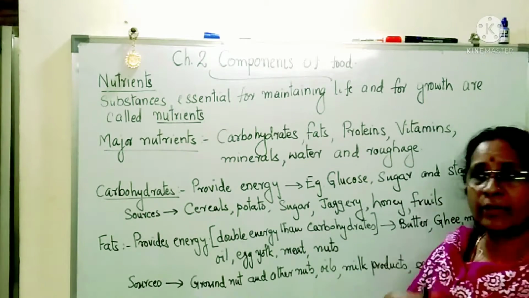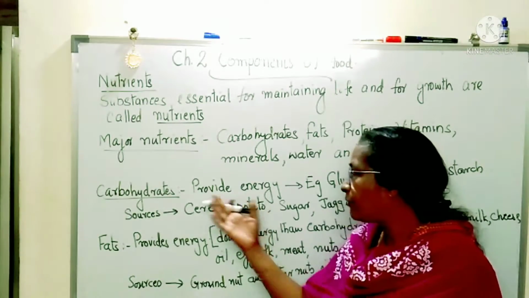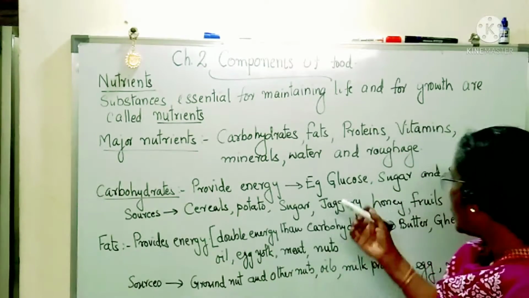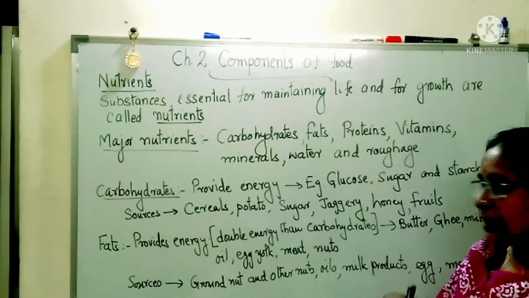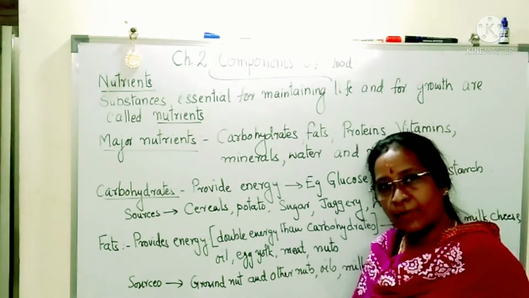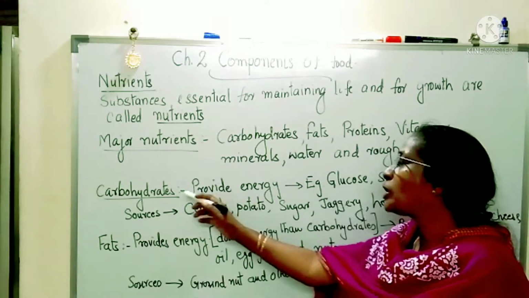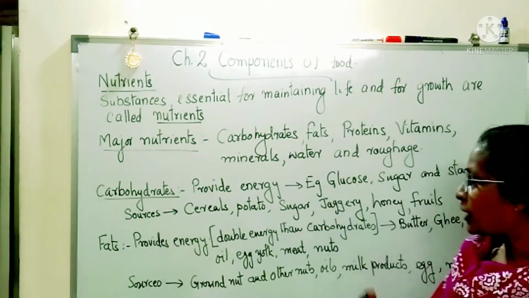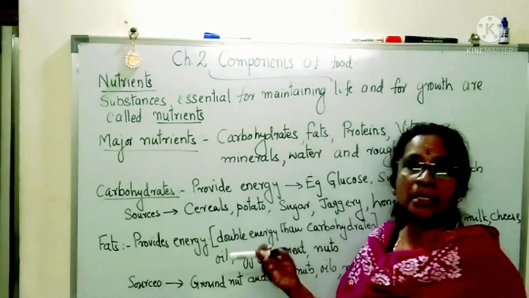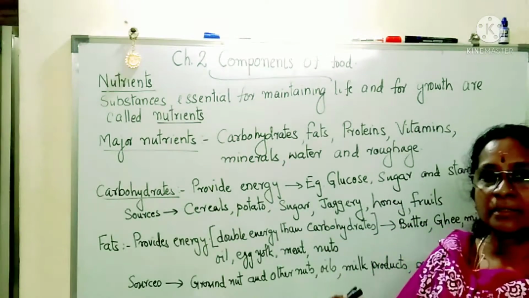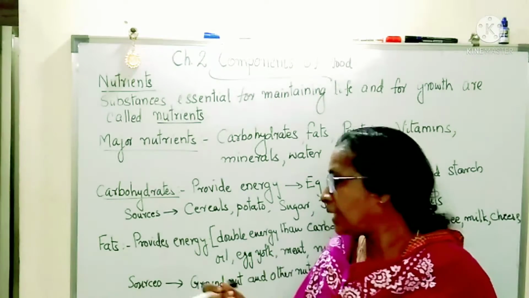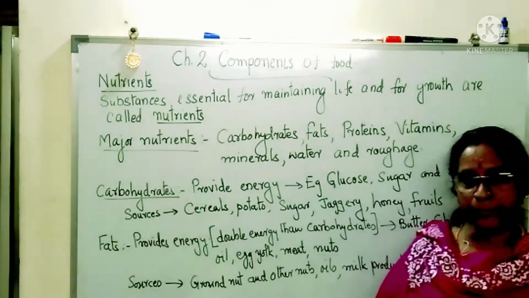And from where do we get this energy, or from where do we get carbohydrates? All glucose items, sugar, that means sweets, and the starch that we take every day. These all give us lots of carbohydrates. Now what are the main sources of carbohydrates? Cereals means what? Rice, wheat, all such things. Bajra and all those items contain lots of carbohydrates.